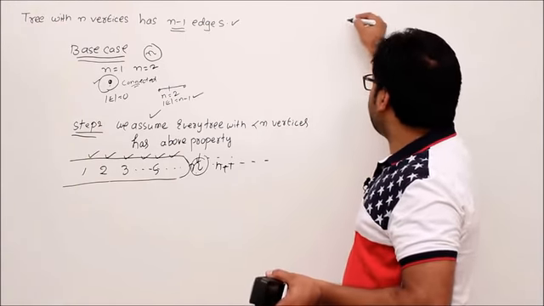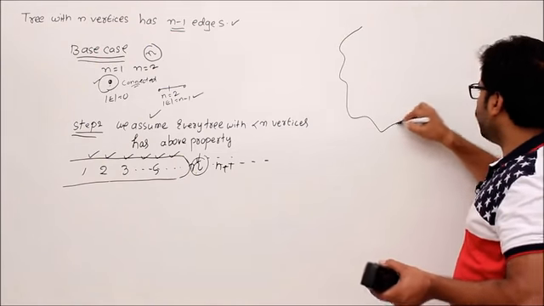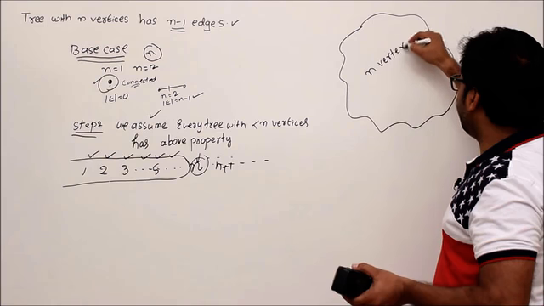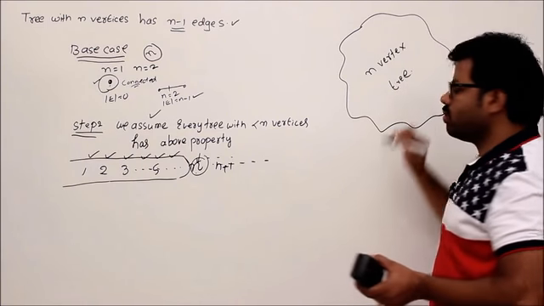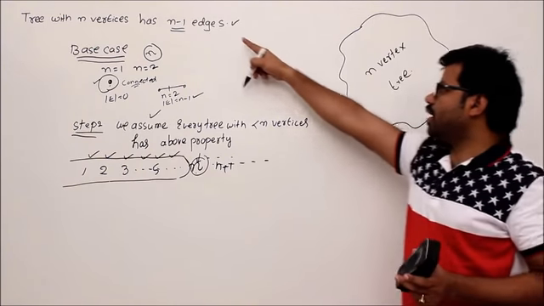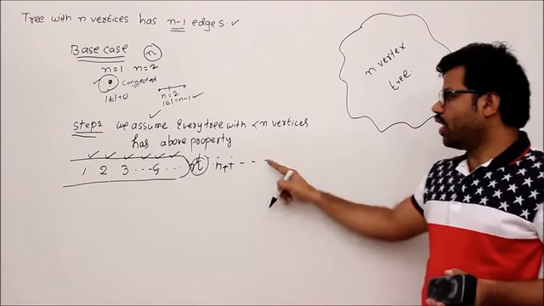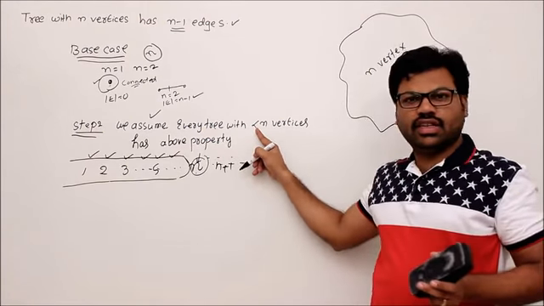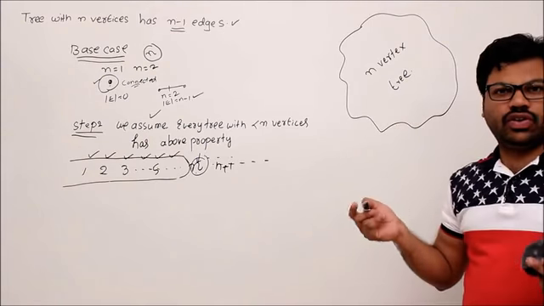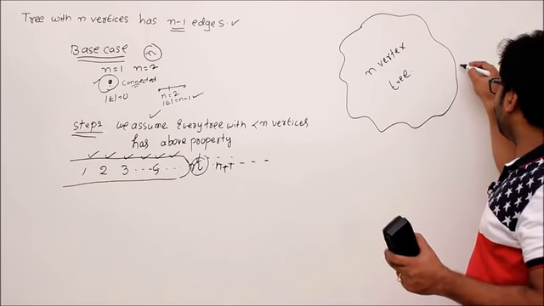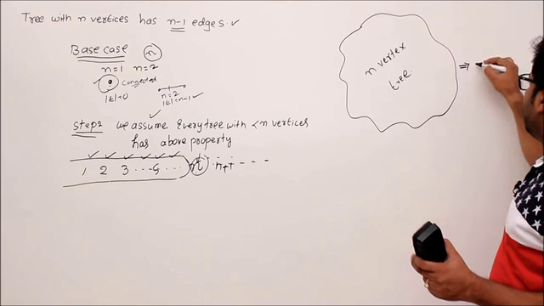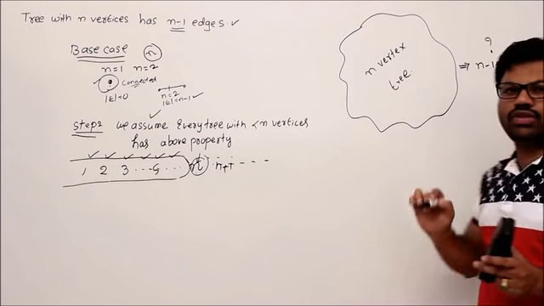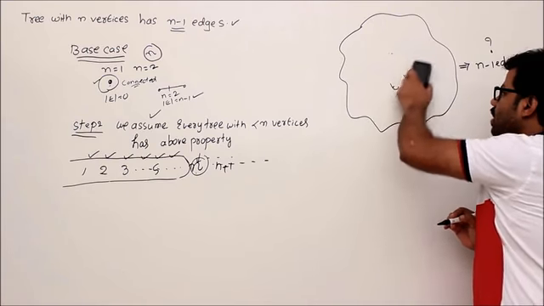Now let me construct a big tree which is having, let's say, n vertices. Let's take an n vertex tree, and the number of edges in that n vertex tree we don't know, right? We assume every tree has this property only up to less than n vertices, but for exactly n vertices I don't know. Let me prove that. What I am going to do is prove that this tree has n minus 1 edges. How? I'll show. Let me construct the tree first.